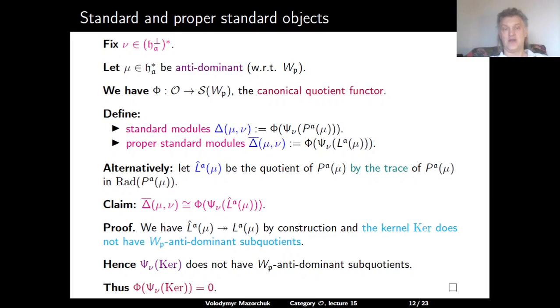And therefore, when we apply the quotient functor phi, which only sees antidominant simples, we will get that this functor annihilates psi_nu applied to the kernel. And therefore, the two realizations of the module delta overline will coincide.